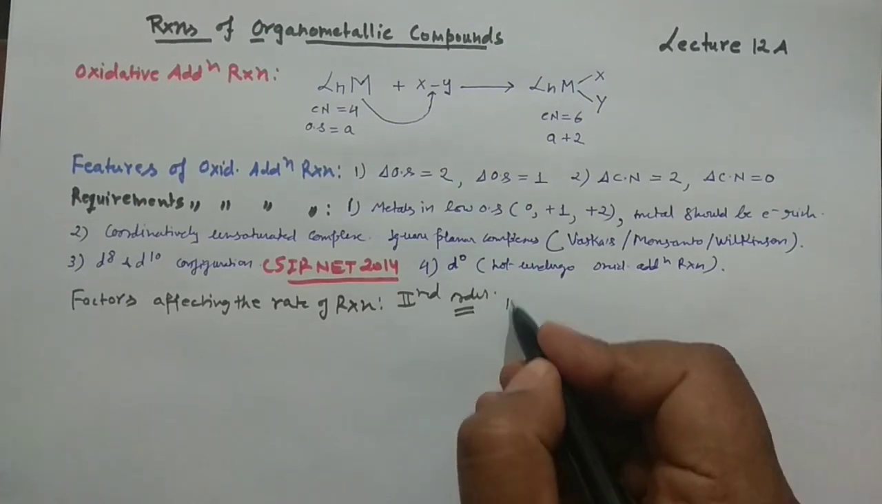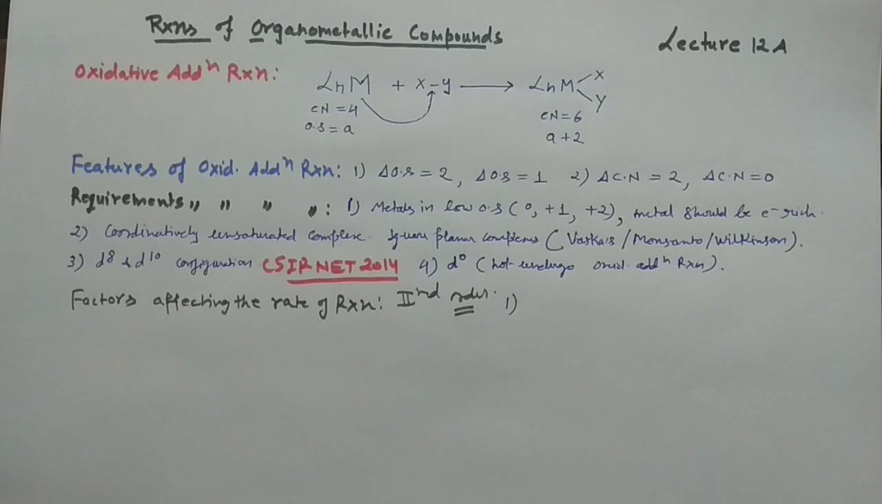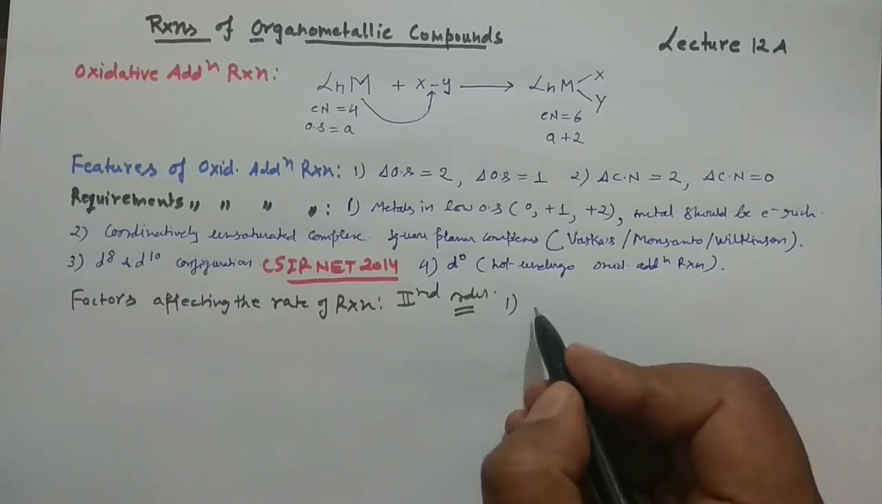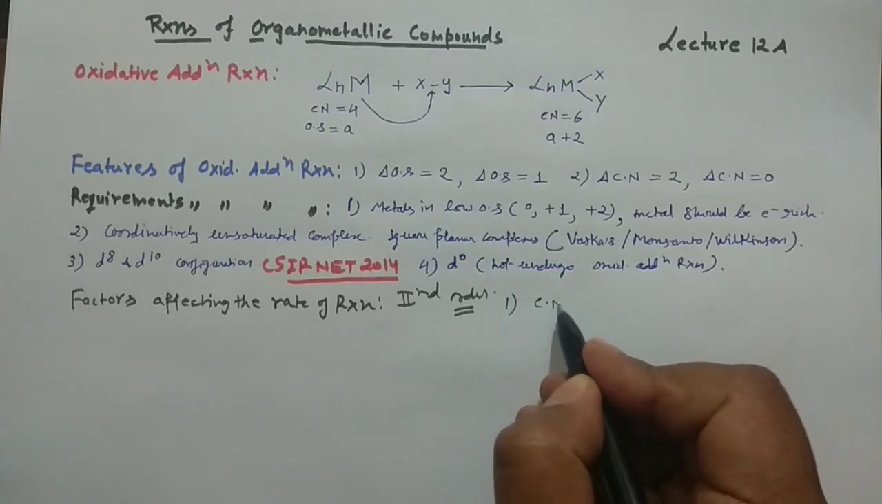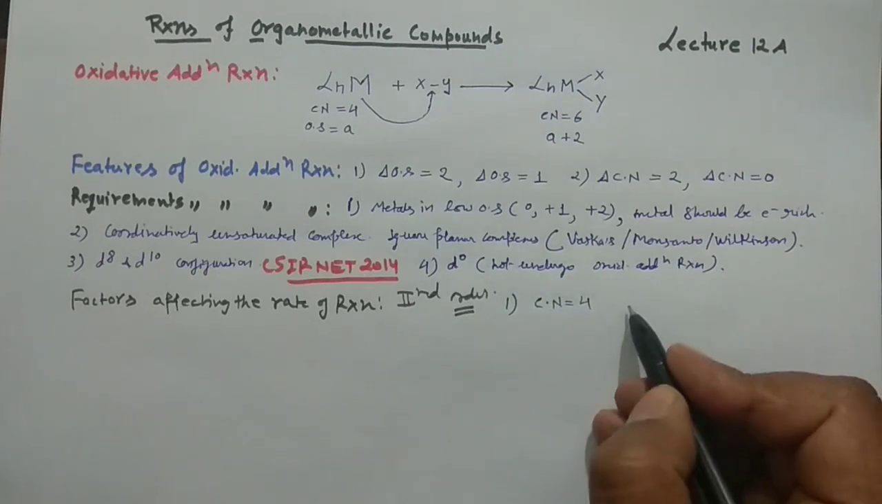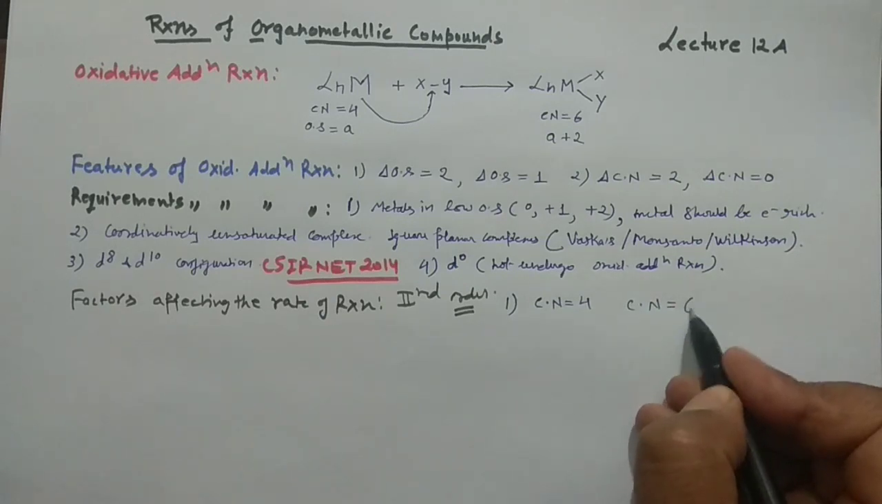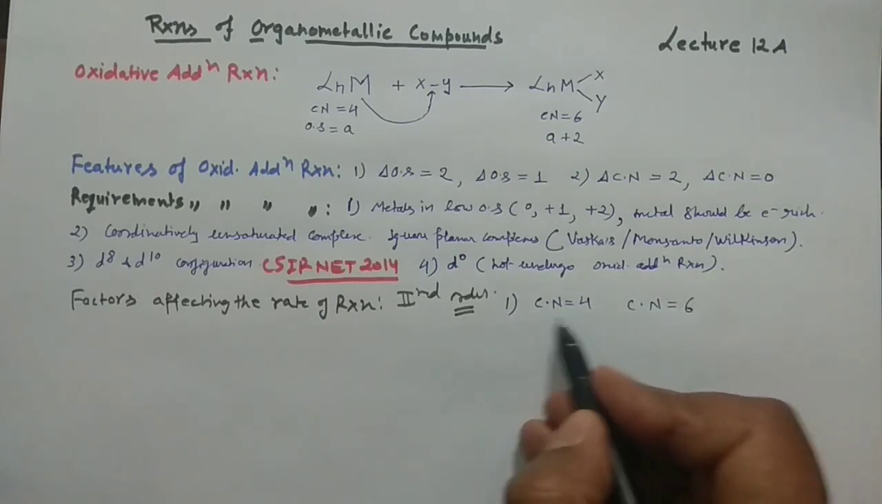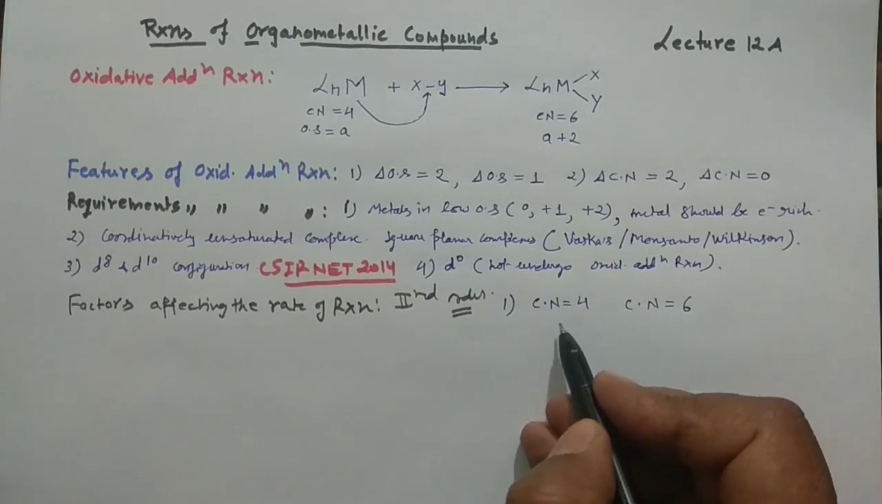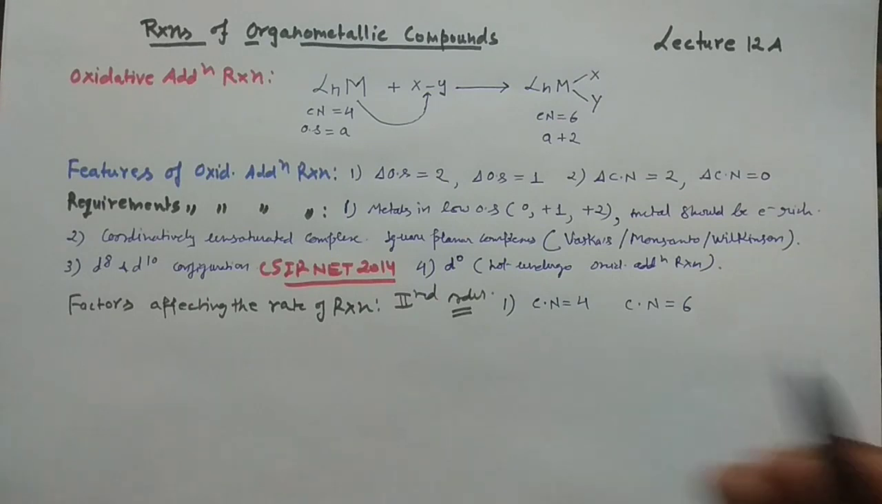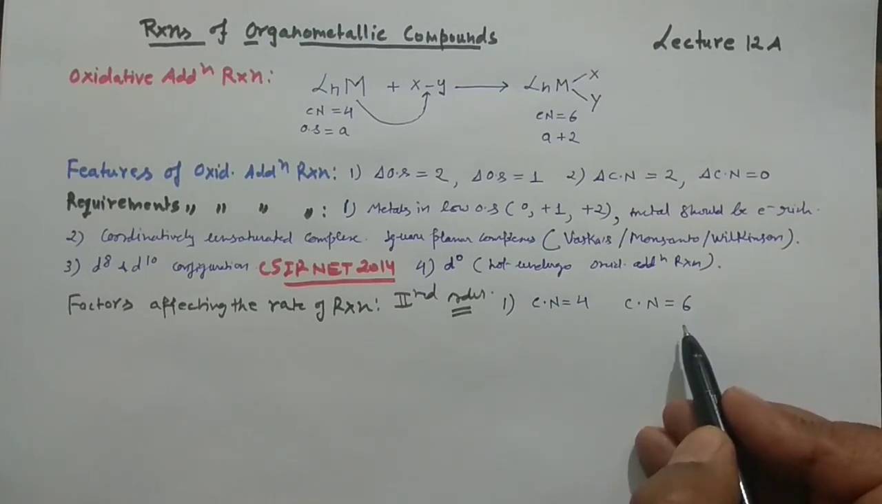So what factors would affect the rate of the reaction? Generally, say you have a complex with coordination number 4 and a complex with coordination number 6. The one with coordination number 4 is coordinatively unsaturated. What is the meaning of coordinatively unsaturated? It has a vacant site. It has 2 vacant sites, but the coordination number 6 complex has no vacant site.